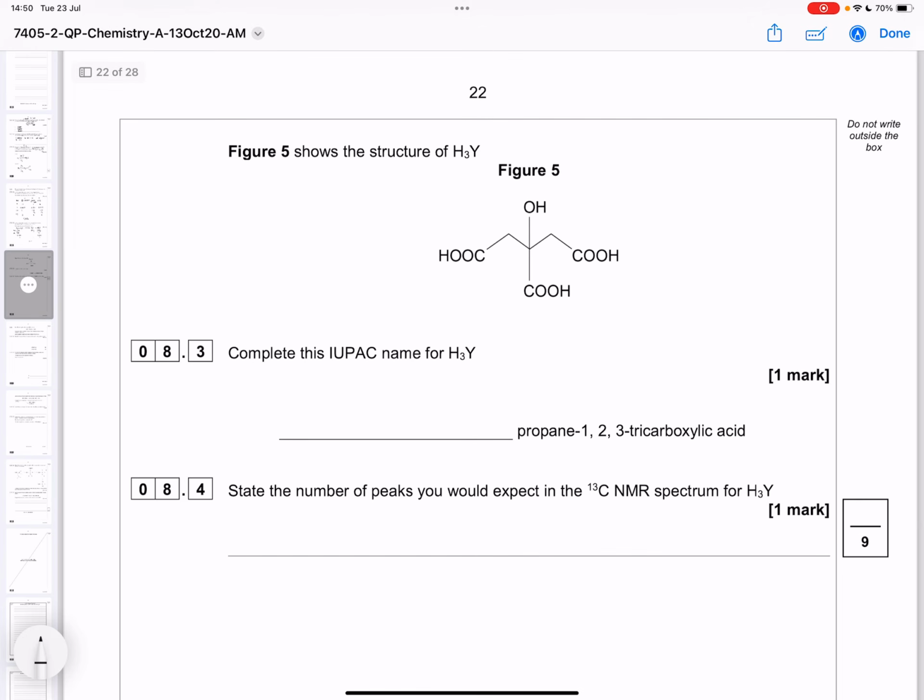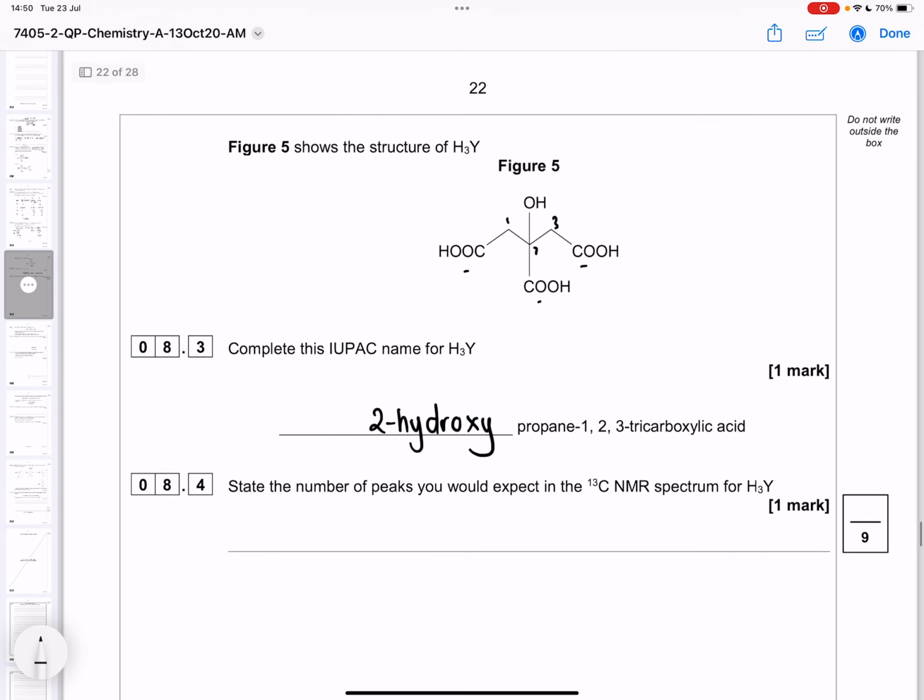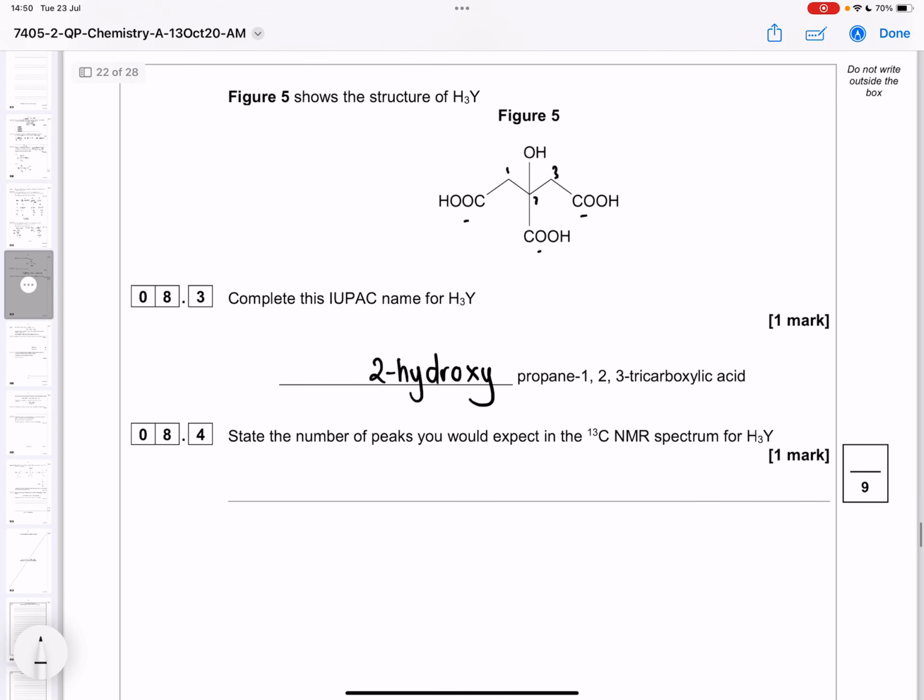Complete the IUPAC name for H3Y. So propane, so there's the 1, 2, 3 of propane, with the 3 tricarboxylic acids. And then we've got an alcohol group on number 2, but we're going to call that hydroxy because we can't put alcohol because we're calling it carboxylic acid.